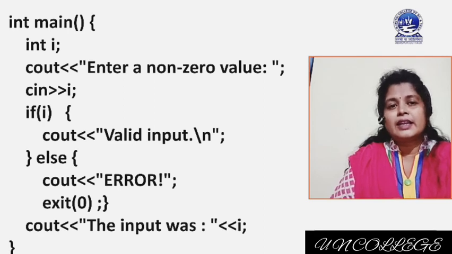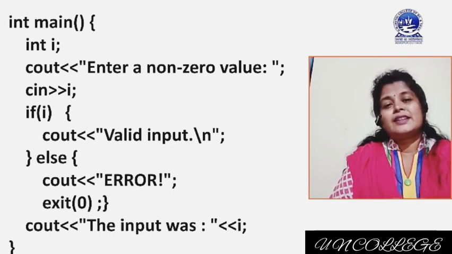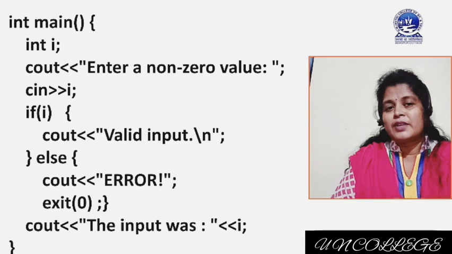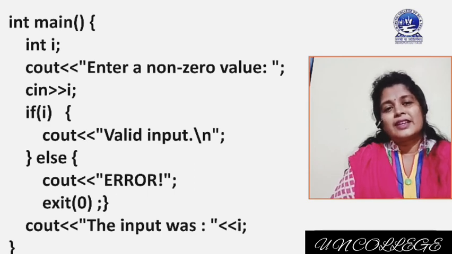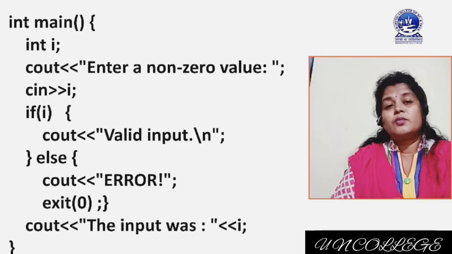int main, int i. Here I have used i to hold the number. Then cout, enter a non-zero value, cin i. If i, here we are checking if i contains any non-zero value, then valid input, else if you do not enter according to the programming requirement, then cout error, and exit 0 will be executed. Suppose you enter 5, then the output will be valid input, and you will get the output, the input was 5.